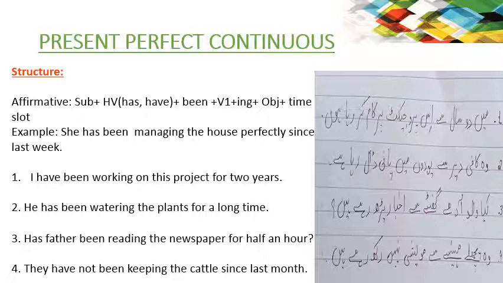For is used when the exact time period is known. For example, 2 hours, 3 minutes, 15 minutes, 4 years. This is an exact time period, so we use for over here. But if the time period is not exactly known, we use since. For example, you can say since morning, since last week, since last year, since evening. You don't know how much time has passed from morning or evening until now. So the exact time period is not known, and in that situation we will use since.